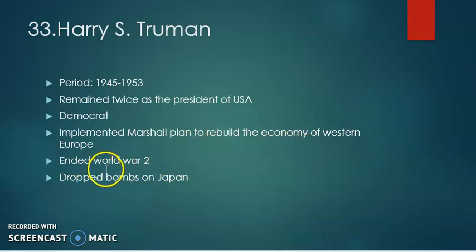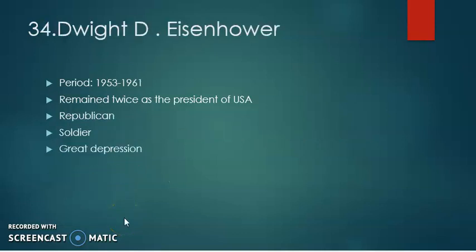And it was his regime during which World War II ended, and he was also famous for dropping bombs on Japan, on 2 cities, Nagasaki and Hiroshima.